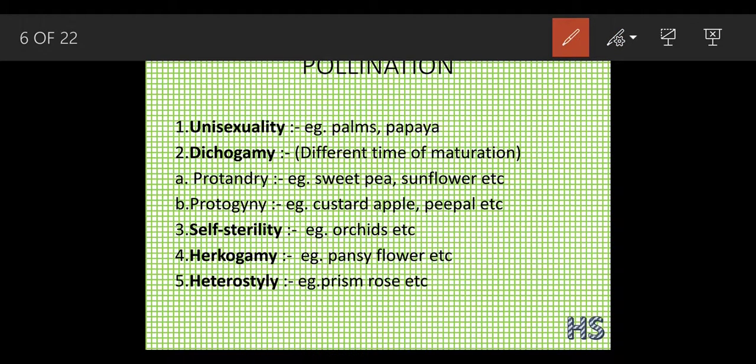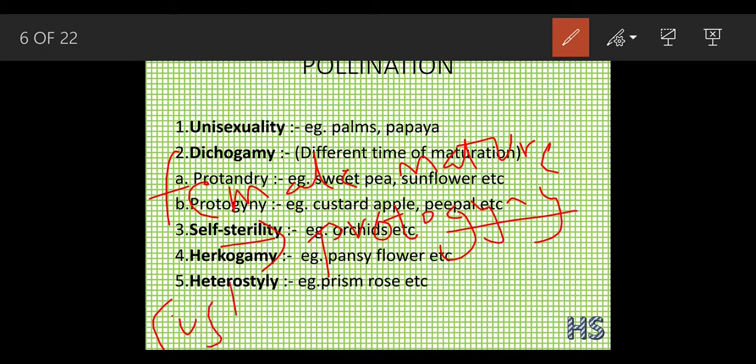But if the female gets mature first, it will be called protogyny. The word proto means first and gyny means gynoecium. Okay. This condition occurs in custard apple, peepal plants, etc.